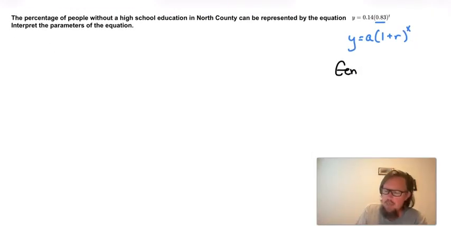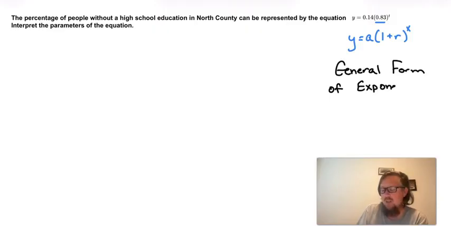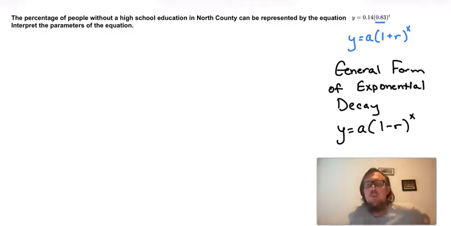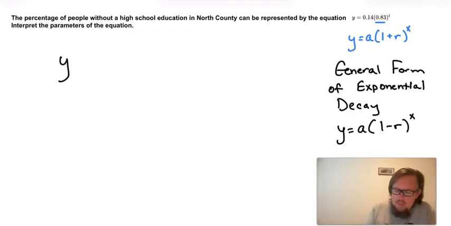And the general form of exponential decay looks exactly like the general form of exponential growth, except there is a minus sign. So it is y equals a times 1 minus r to the power of x. And everything means exactly the same thing as it did before, except now we're subtracting instead of adding because things are going down instead of up. Now, in the context of this problem here, that's a good thing. The percentage of people who don't have a high school education is going down. Let's go ahead and interpret this equation and see if we can say something intelligent about it.